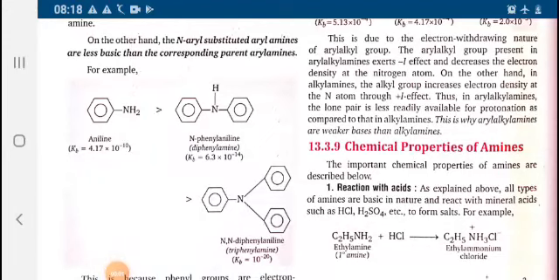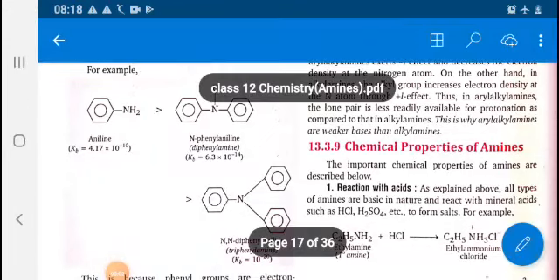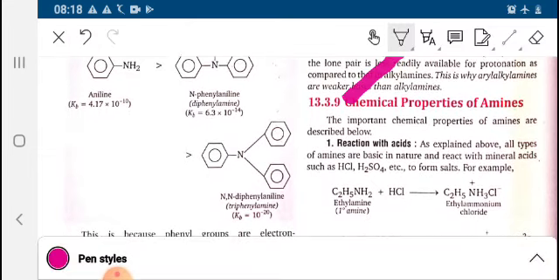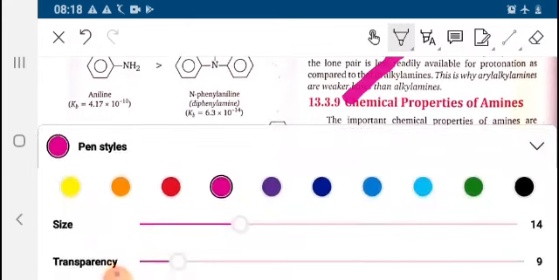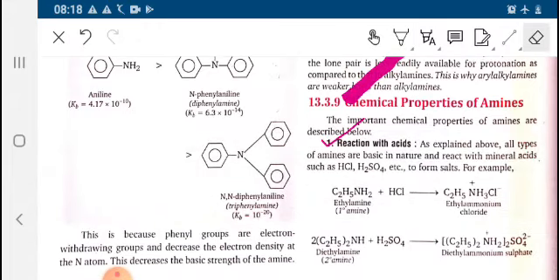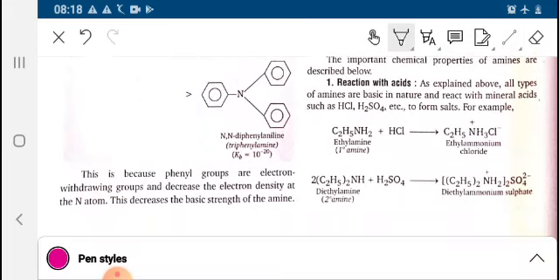Now we are moving to the third part of the lecture, organic compounds containing nitrogen. We will be discussing the chemical properties of amines. First is reaction with acids. We can see that a 1 degree amine reacts with HCl to form ethyl ammonium chloride.